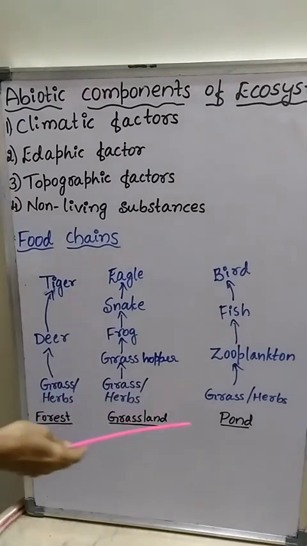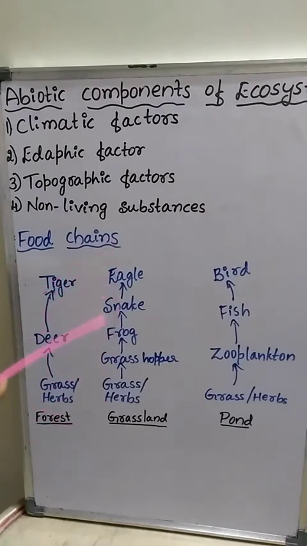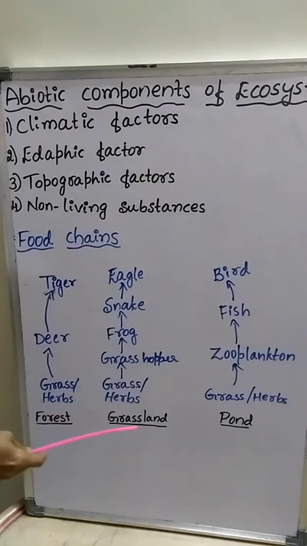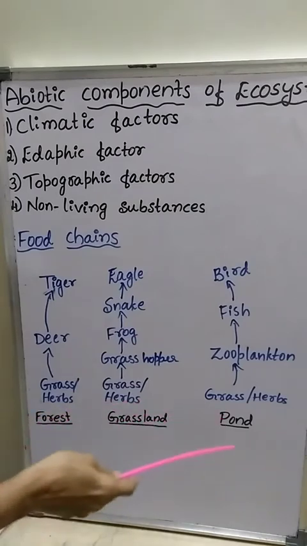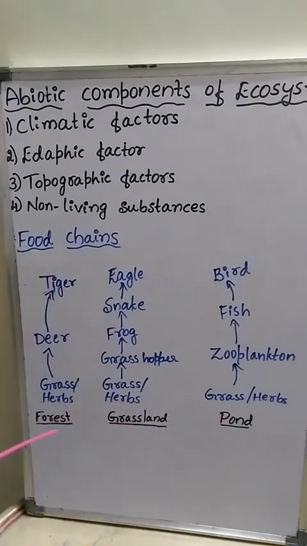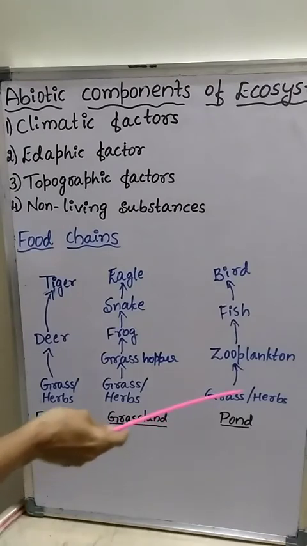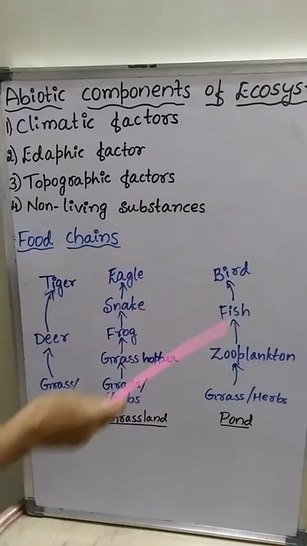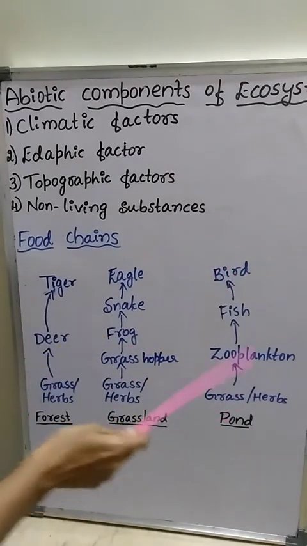See, these are three ecosystems. Forest, grassland and pond are three different ecosystems: the forest ecosystem, the grassland ecosystem and the pond ecosystem. This is the food chain in the forest. This one is the food chain in the grassland. This one is the food chain in the pond.